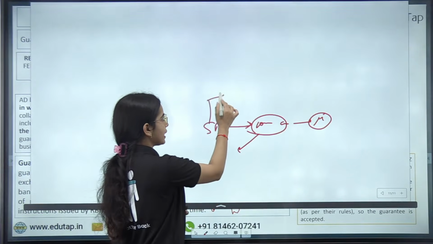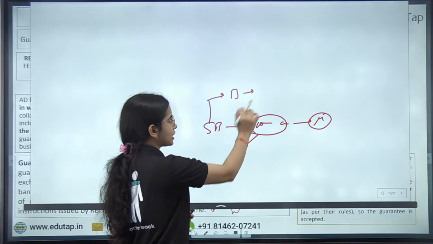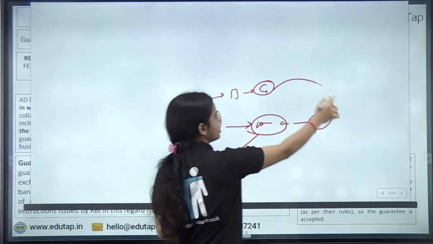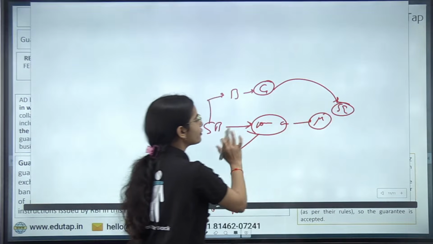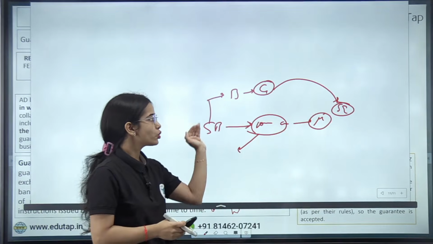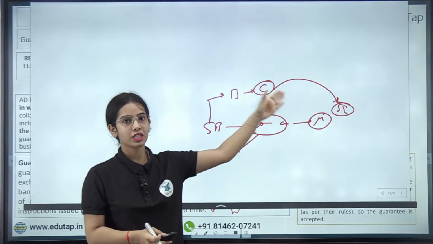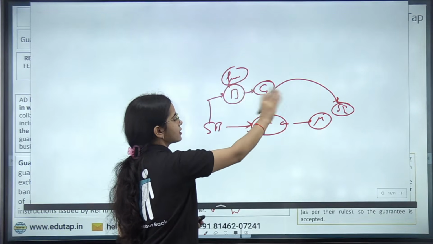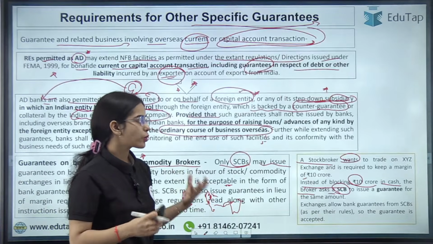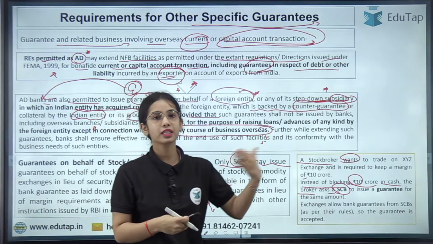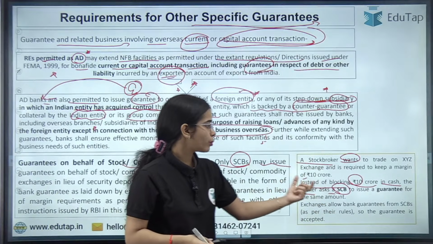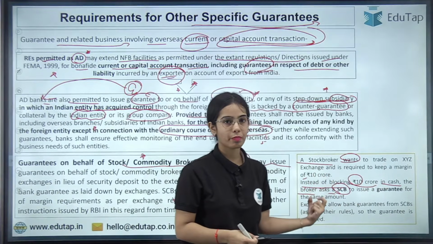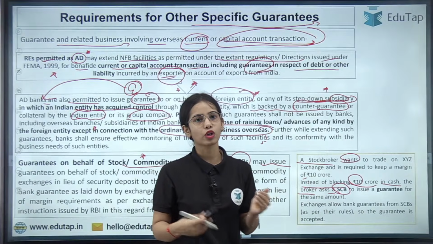So the stockbroker is saying to the bank, can you give the guarantee to the stock exchange that if we are not able to pay the margin, the bank will pay the margin. So the bank is giving the guarantee and will get a good fee for providing it. Rather than blocking their funds, the stockbrokers take the guarantee from the bank, and the bank provides it for a good fee.